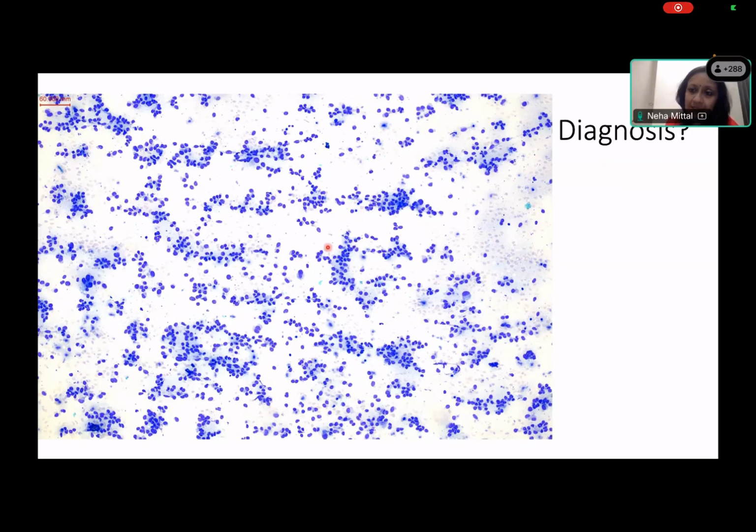You can have spindle cells. Spindle cell subtype is also there for medullary, so you can have spindle cells instead of these oncocytic or plasmacytoid cells in medullary thyroid carcinoma. You can have presence of amyloid in the smear itself, right, which can also indicate towards a medullary. And this is just to show you the final histopath of this case.